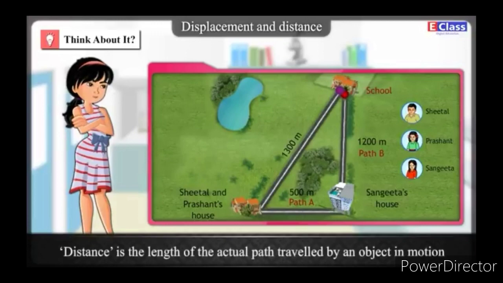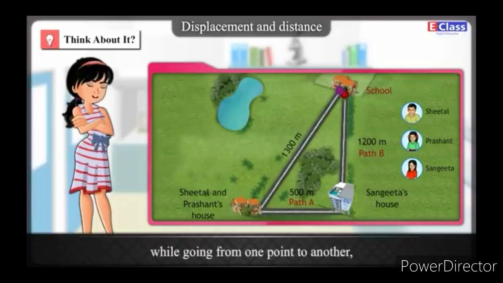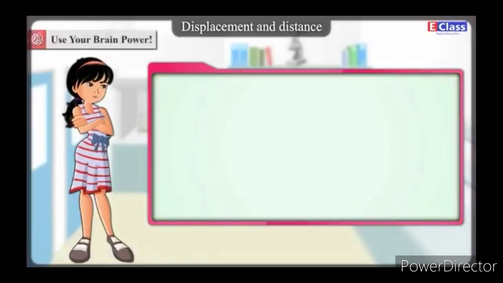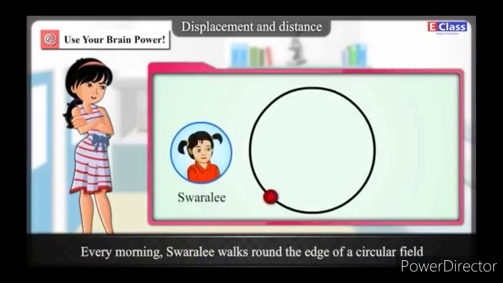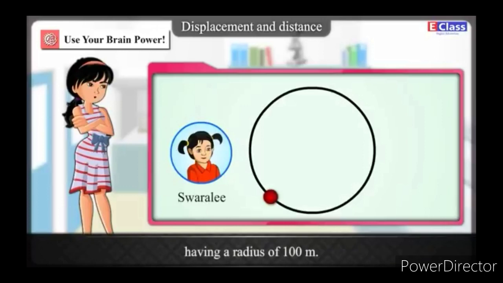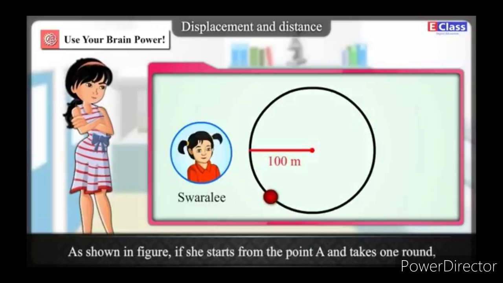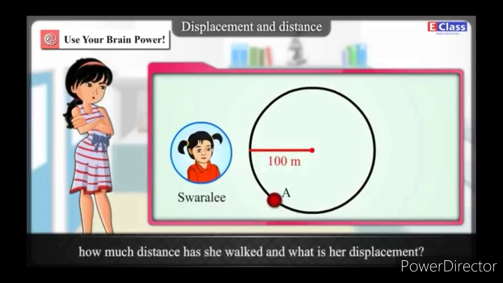What is it? Distance is the length of the actual path traveled by an object in motion while going from one point to another, whereas displacement is the minimum distance between the starting and finishing points. Let's see the second example. Swarali walks around the edge of a circular field in the morning. This circle has a radius of 100 meters. If she starts from point A and takes one round as shown in the diagram, how much distance has she walked and what is her displacement?